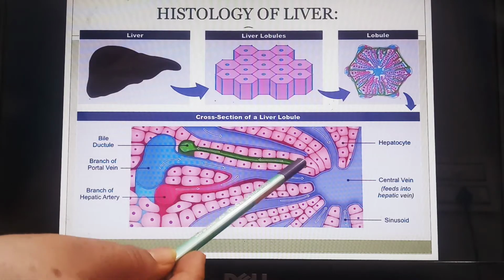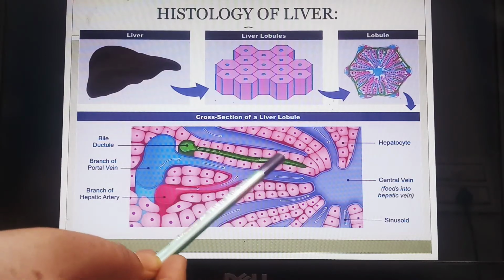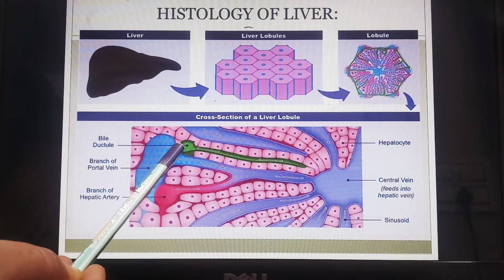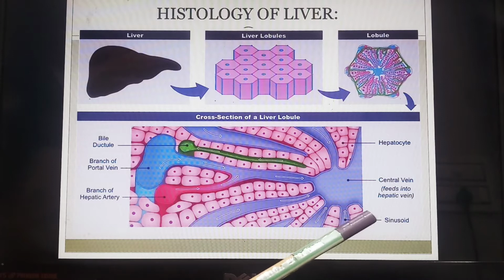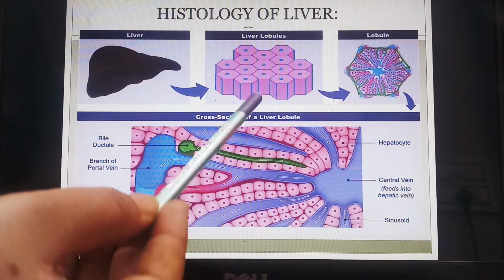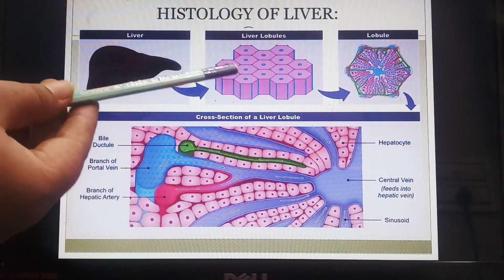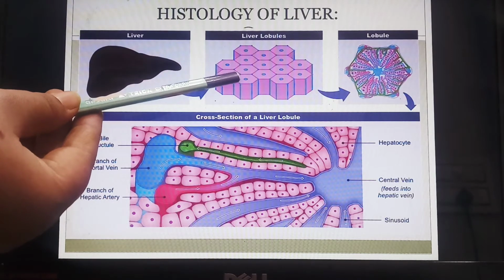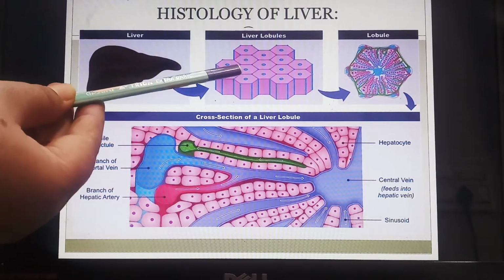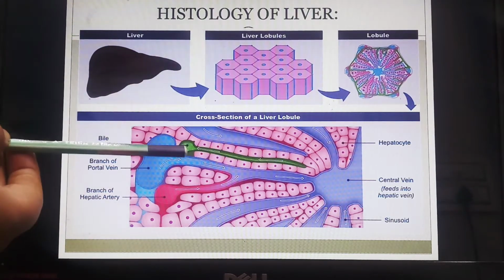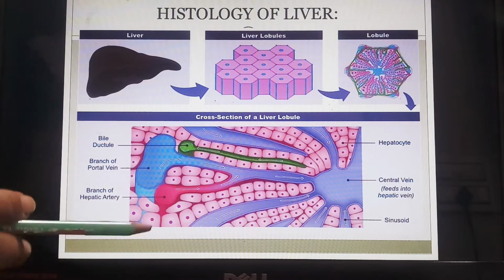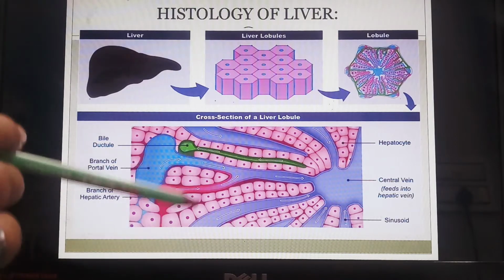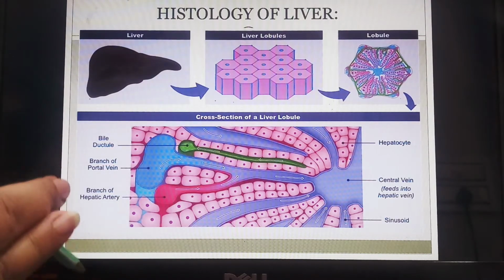It is collecting the bile juice from all the hepatocytes, and it is collecting over here in bile ductules, which will further give to the gallbladder, that further will be passed on to over there. So here you can also see that at the margins they have shown these hepatic ductules, which are collecting the hepatic juices, or you can say the bile juices from the liver. I hope this structure is clear to everyone.